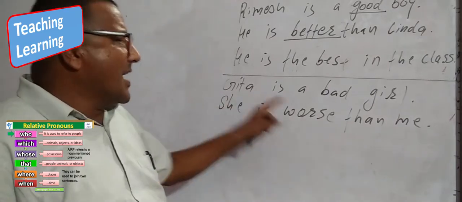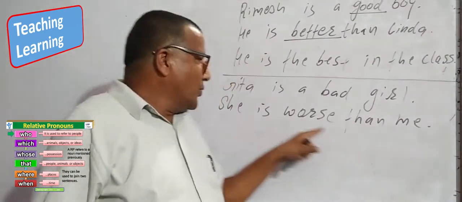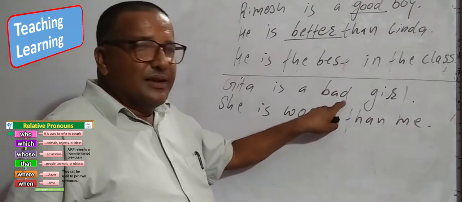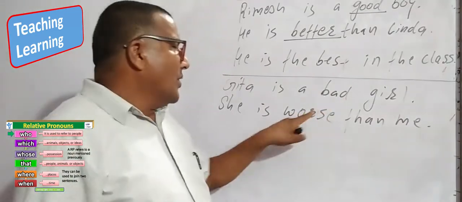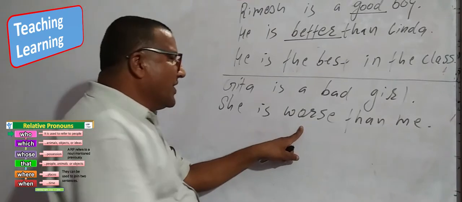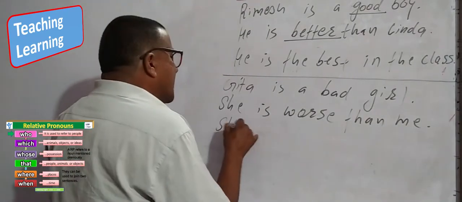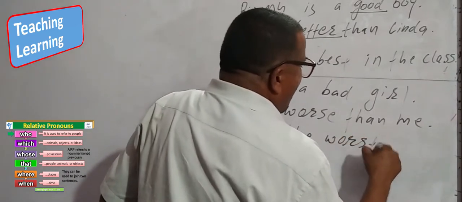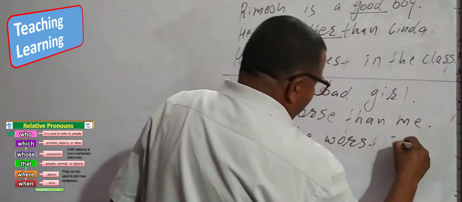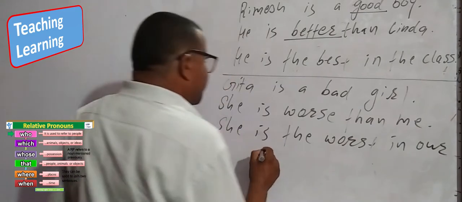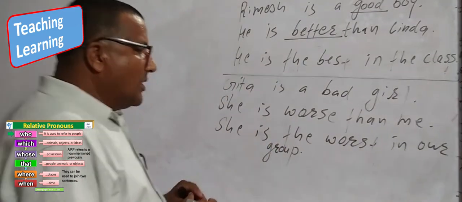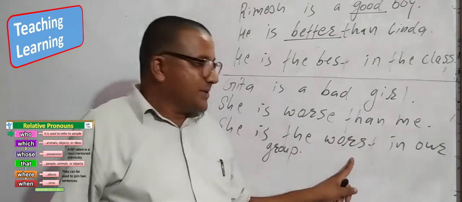Now, Gita and me, we are compared to each other. Bad is the positive, worse is the comparative degree, and she is the worst in our group. She is the worst.